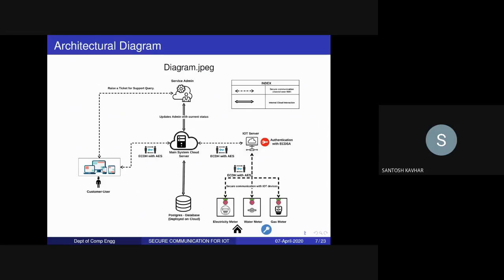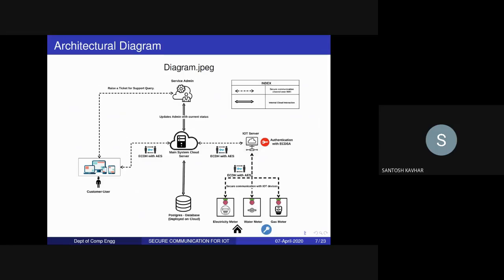They register themselves with the main server, and this takes place by the exchange of keys. We are using ECDH here and not the normal Diffie-Hellman key exchange. With ECDH, AES 256-bit keys will be exchanged, and this is very much like ECIES. After that, whatever information exchange takes place, for checking the integrity of the data we are using SHA-256, and for checking the authentication, we are using ECDSA.